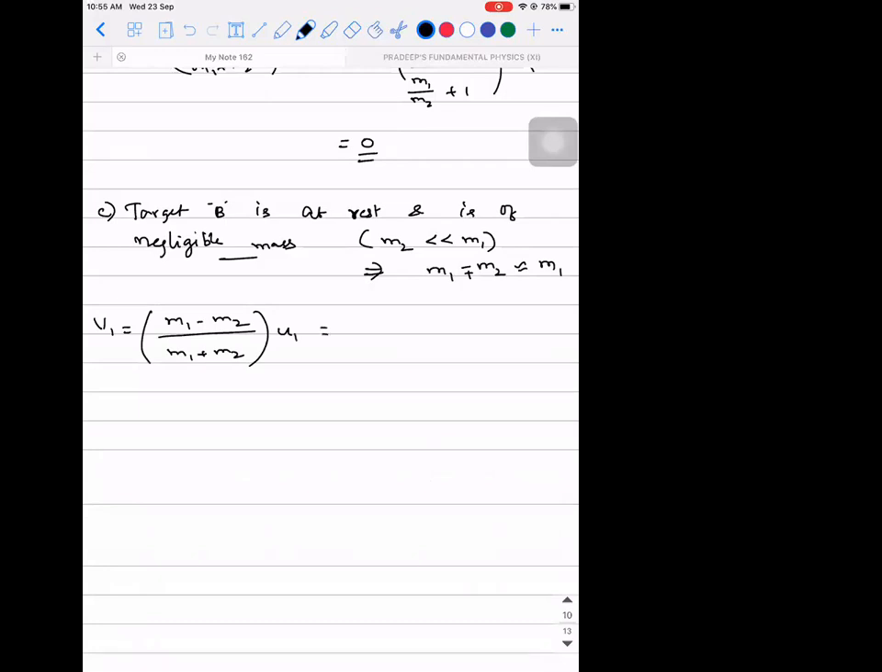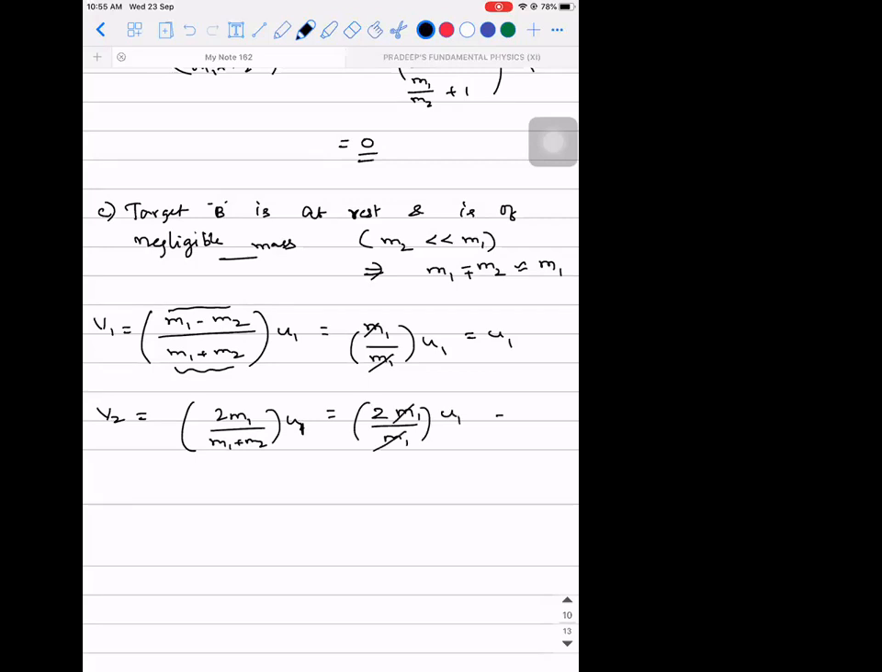So what are the approximations that can happen? M1 minus M2 is approximated to M1. M1 plus M2 is also approximated to M1. So this will be U1. Then what about V2? V2 is 2M1 divided by M1 plus M2 into U1. So it is 2 M1 divided by M1 plus M2, which is also approximately M1, into U1. This and this will get cancelled. We'll get 2 times U1. So what is the meaning of this?